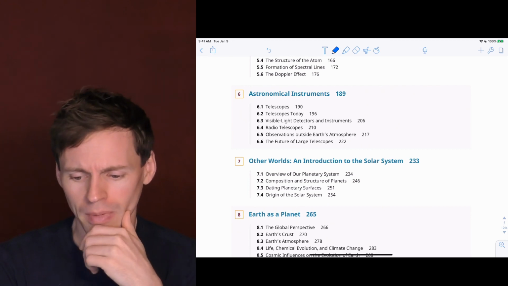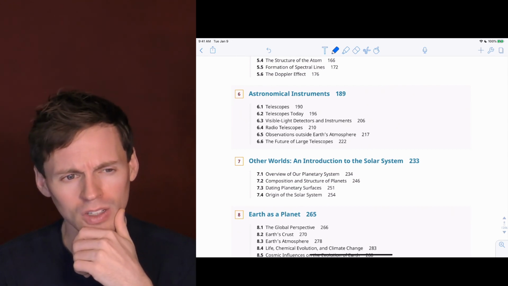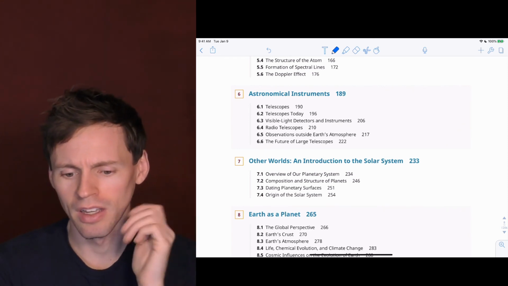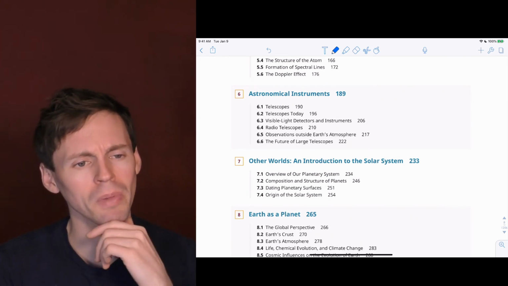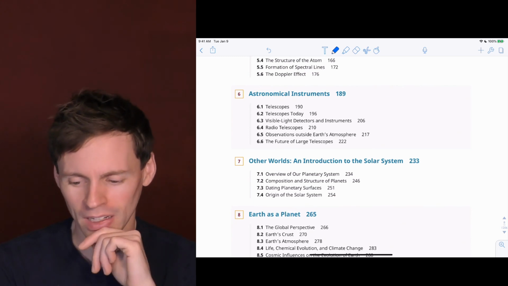Hydrogen versus helium, how does that work? These are the things that I'll just ask you about. What kind of telescope does this? What kind of telescope does that? If I want to look at planets, which telescope should I buy? If I want to look at galaxies, what's a better telescope? If I want the best bang for my buck overall, a non-cheap telescope, which one might I choose?